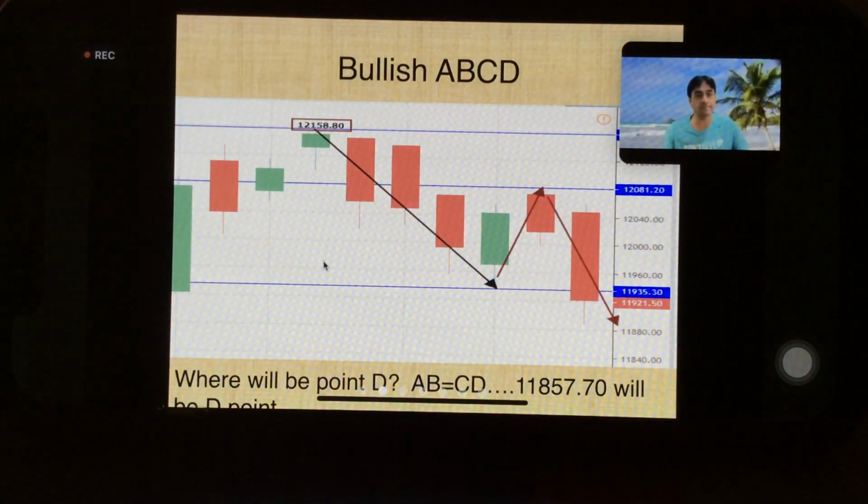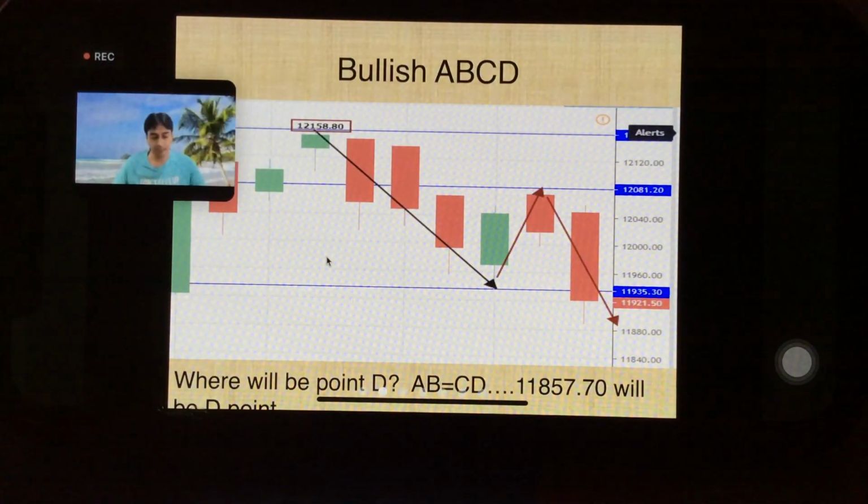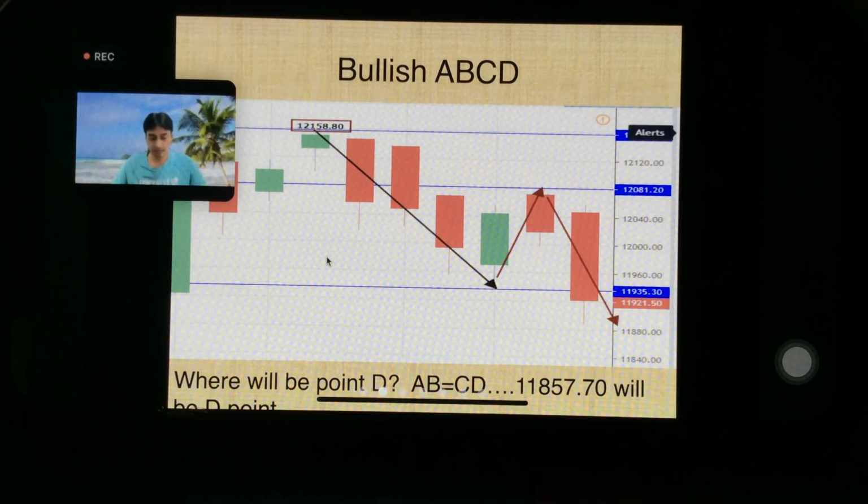That means what we have done, you can calculate in your calculators also if you want to do it manually. What is our A level? 12,158.80 minus what is our B level? 11,935.30. So that's 223.5 points.